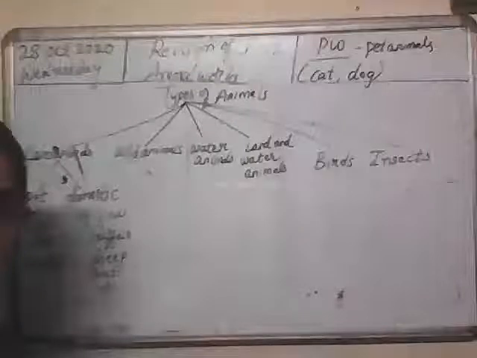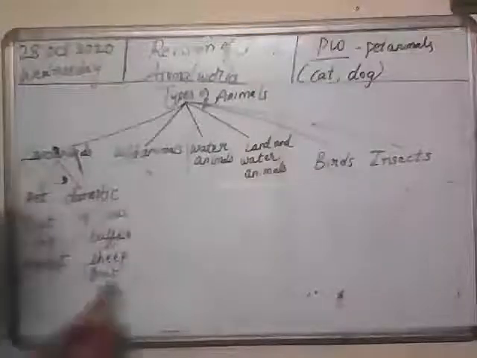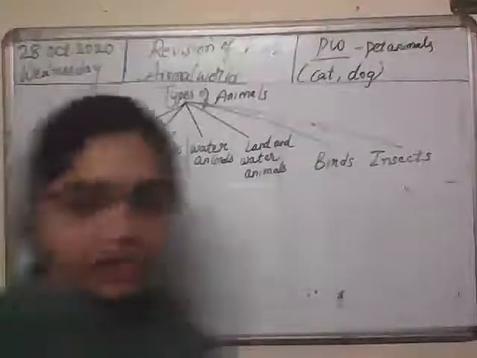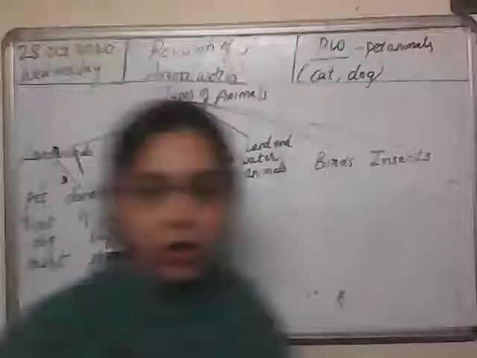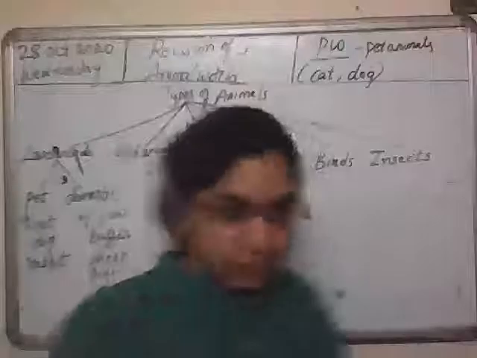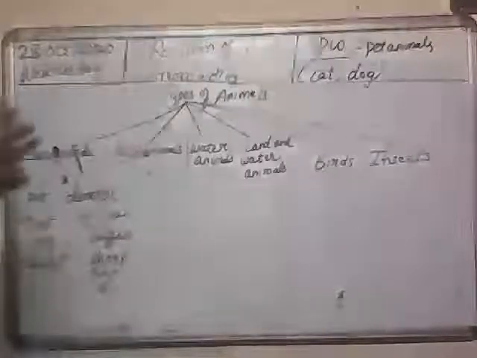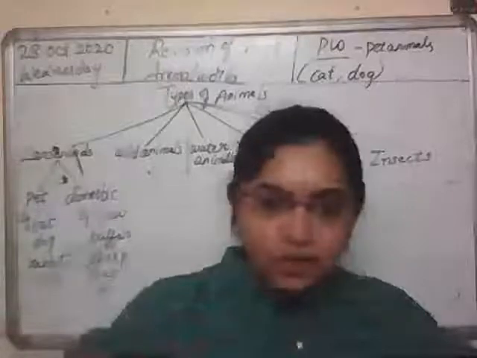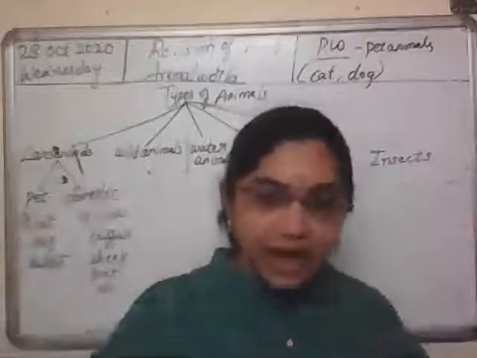You know, cow gives us milk, buffalo gives us milk, sheep gives us wool, goat also gives us milk and meat, and many. Some keep horses, some keep camels. So all these are domestic animals. Pet animals and domestic animals are both land animals. It means these animals we see in homes, some we see in our surroundings, some we tame them, and they are very much useful to us.